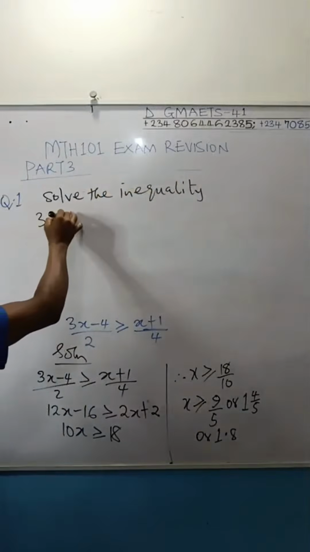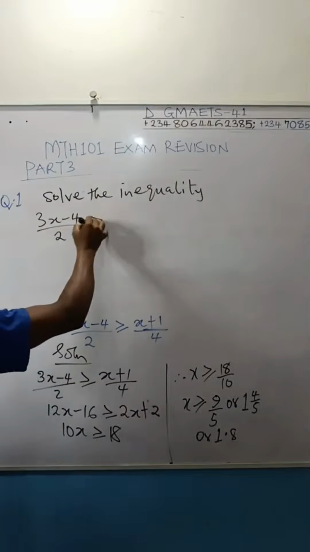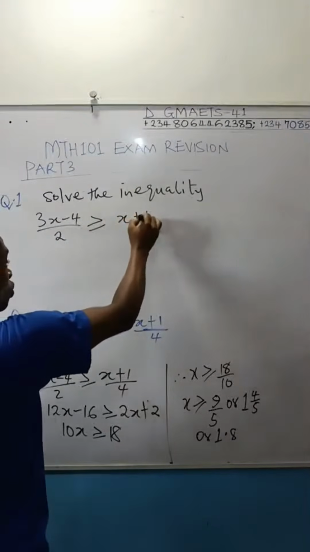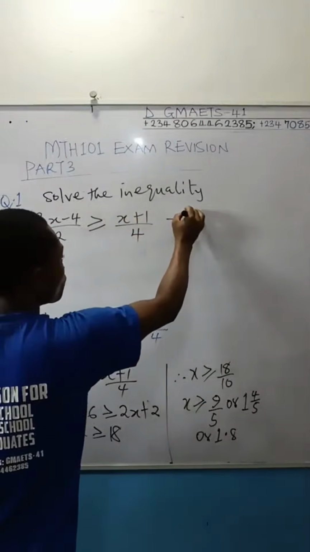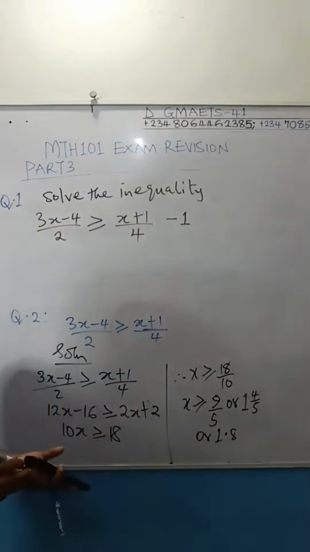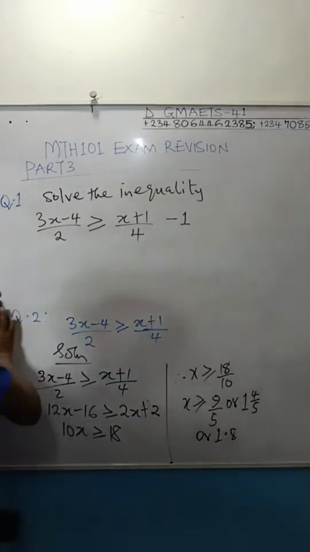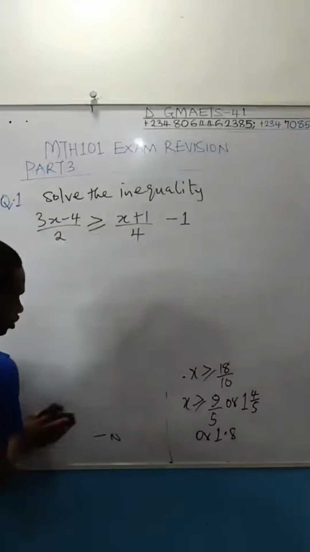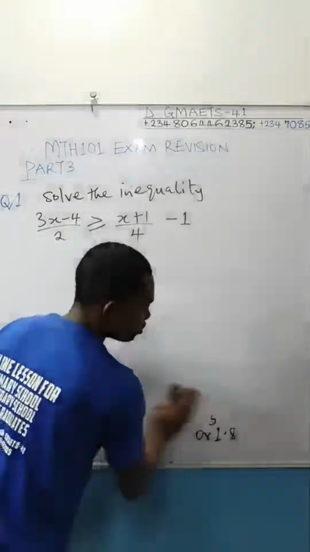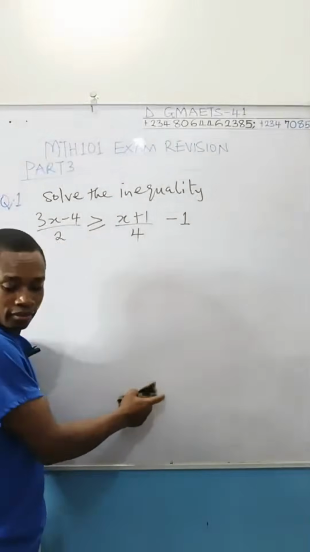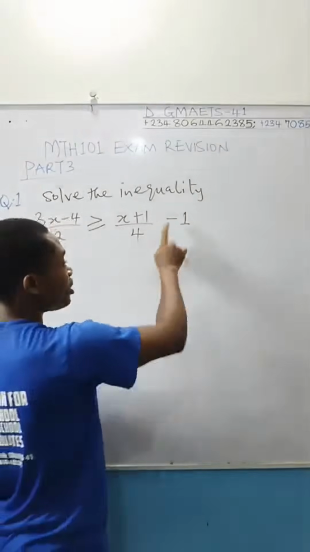So we have (3x minus 4) over 2, then greater than or equal to (x plus 1) over 4, then you have minus 1 on its own there. That's actually the main question. Now you notice that this one I solved here, where I mistakenly omitted this one.